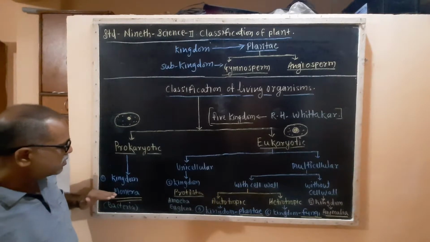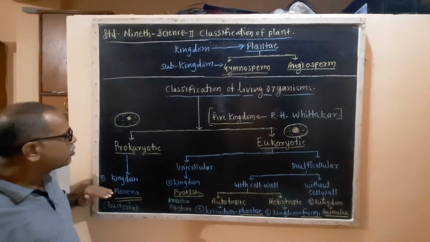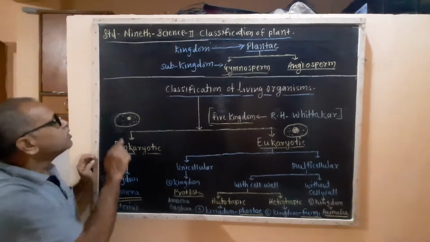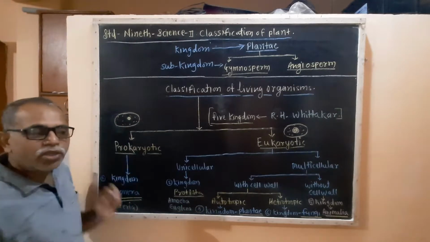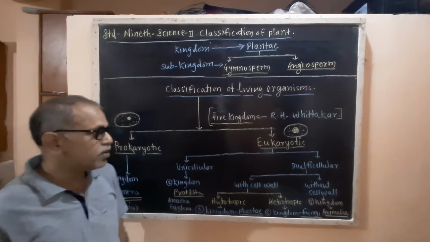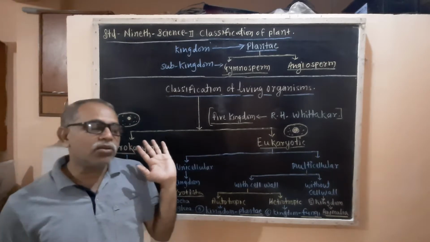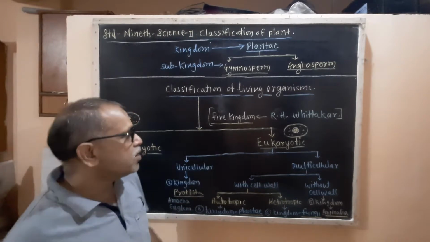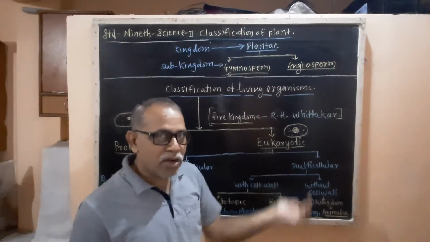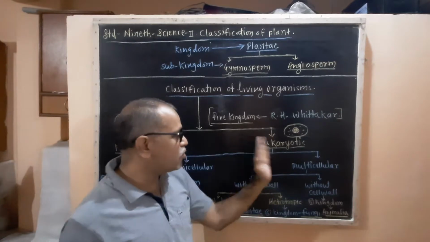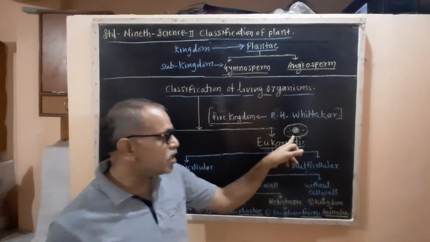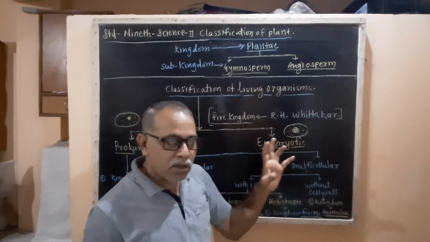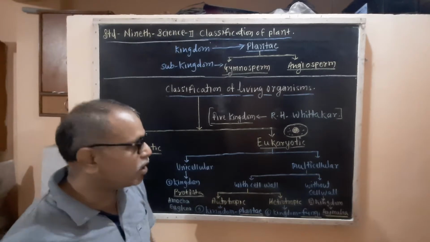So many bacteria come in kingdom Monera. These are prokaryotic and the nucleus is not so well developed. The outer covering of the nucleus, the nuclear membrane, is not there. Many organelles are not seen clearly there. But the more developed living organisms are grouped in eukaryotic cells, whose nucleus has a nuclear membrane. Then the organelles in the cells are well developed.